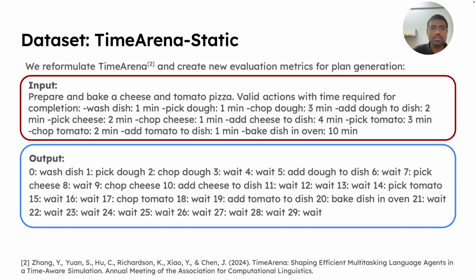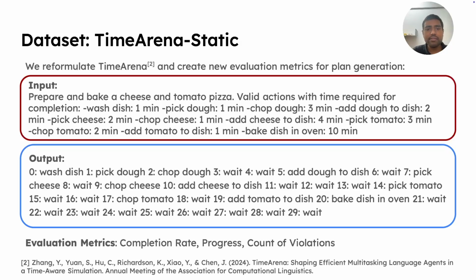It spans three different domains: cooking, laboratory, and household tasks. And it would finally be evaluated based on the number of tasks successfully completed, while also reducing the count of violations.